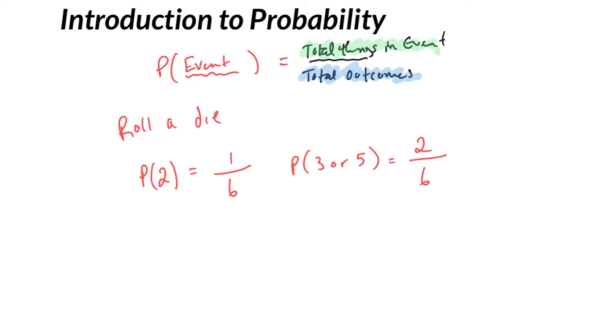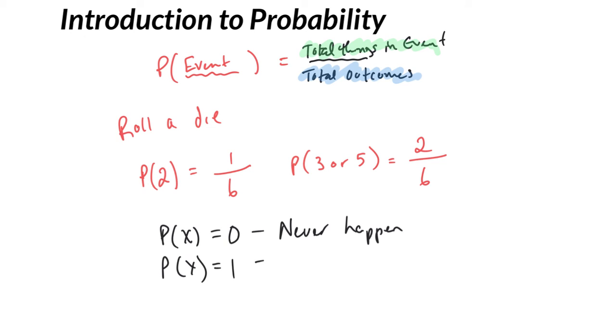But it's always a number between 0 and 1. A probability of something, I'm just going to write kind of an event, equaling 0 means that event will never happen. Okay? And a probability of a different event being 1 means it will always happen. So that's the scale we're talking about, and that's why we're talking about fractions or decimals. So numbers between 0 and 1, including 0 and 1.